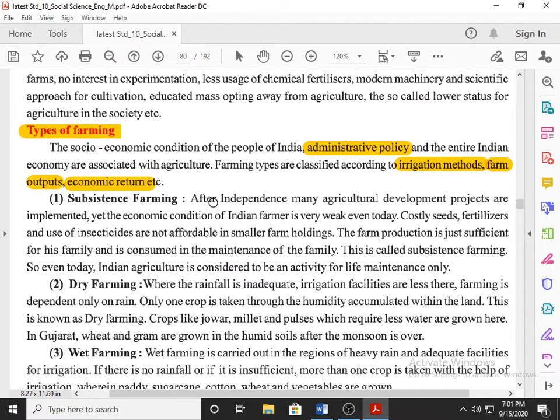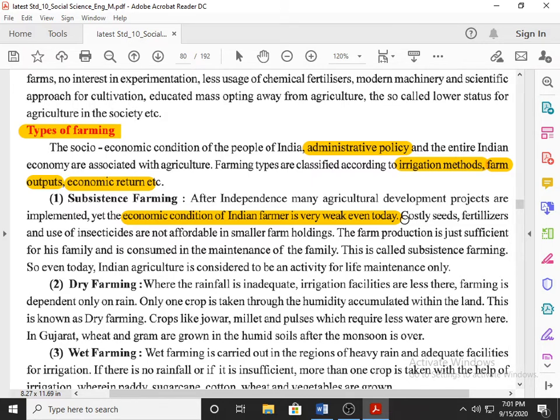After independence, many agriculture development projects were implemented, but even today the economic condition of the Indian farmer is very weak. Economic condition means financial situation. Even today you can find that farmers commit suicide, which indicates that their economic condition is very weak.